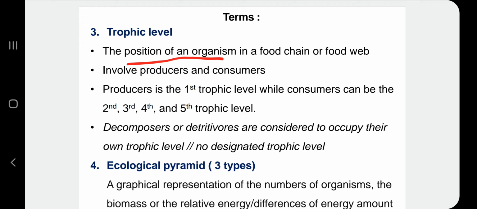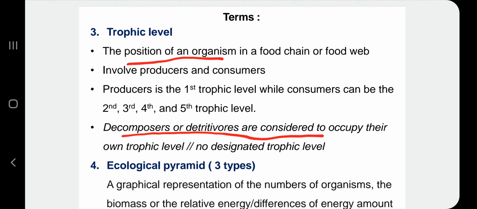And then the third point under trophic level, decomposer or detritivore are considered to occupy their own trophic level or no designated trophic level. So means that, let's say food chain tu dia bermula dengan, let's say, paddy plant is eaten by grasshopper. Grasshopper is eaten by frog. Frog is eaten by snake. Okay, snake is eaten by eagle.